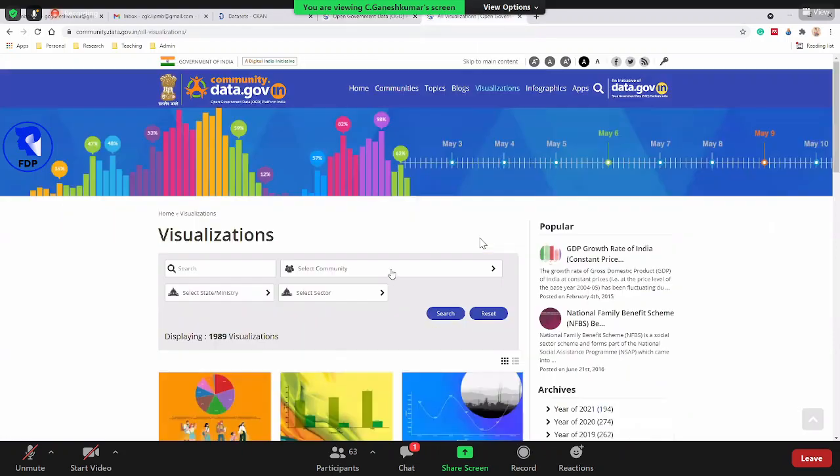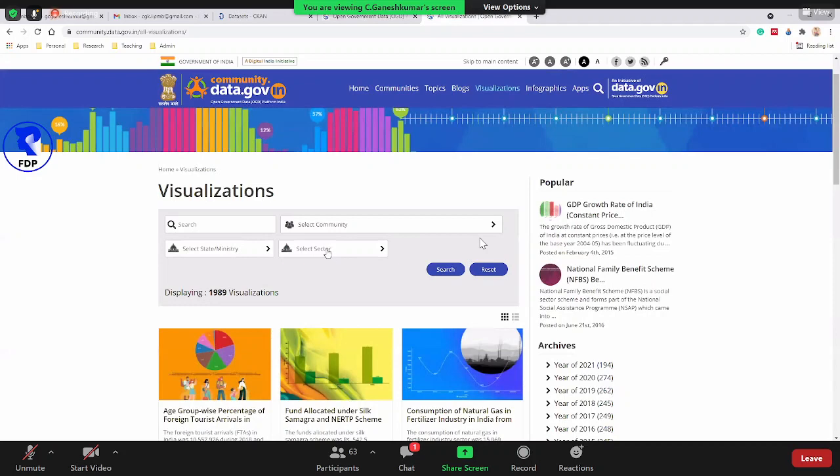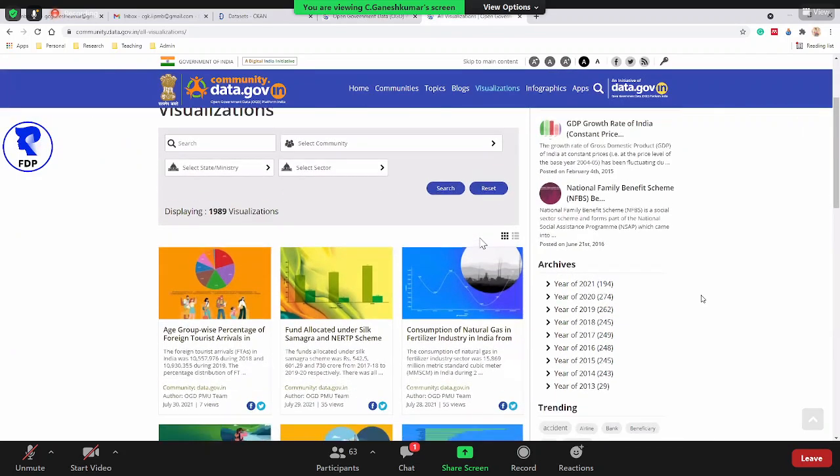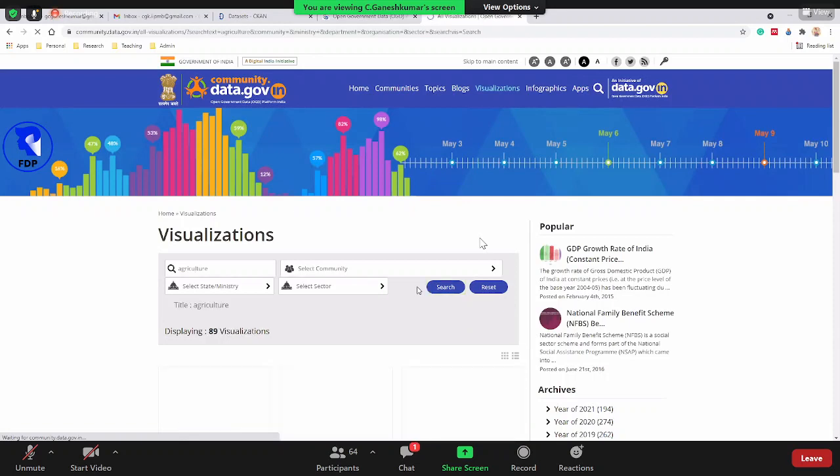Here we also get general visualization, and if you want to download as a CSV file, you can use a similar process. Let's take one example: agriculture data. We can use this data for publication also.